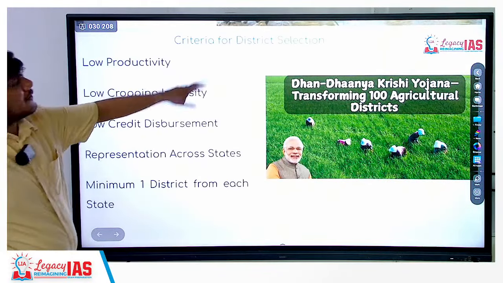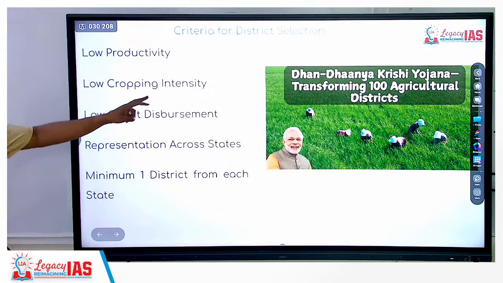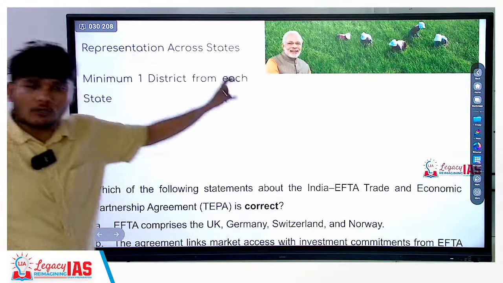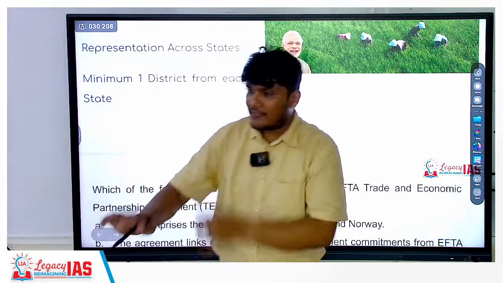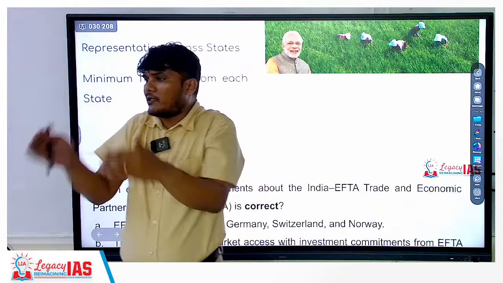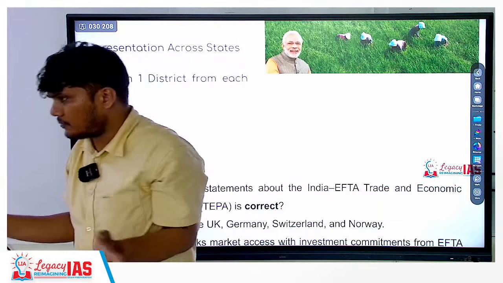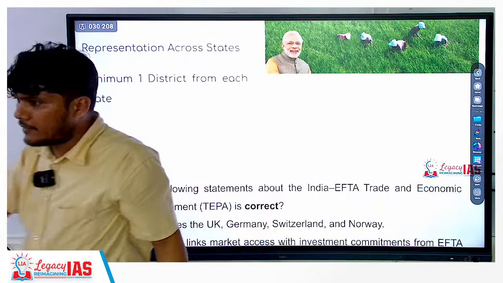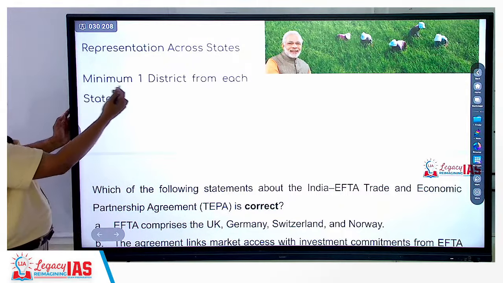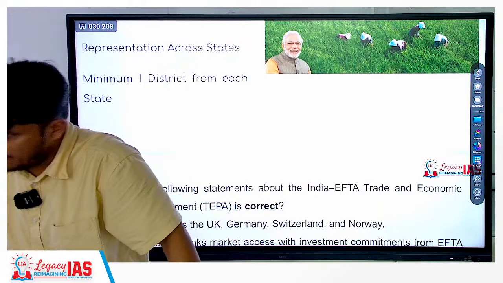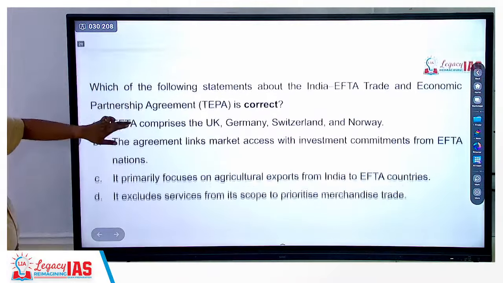So the criteria of district selection: low productivity, low crop intensity, low credit disbursement, which means the institutional source of credit is less. Representation across the state has to be there. That means, let's say the state of Karnataka, there is no district which comes under the top 100 of doing worse, but still a minimum of one district has to be there from each state. That minimum criterion is there, to ensure representation across India. Okay? I hope that's clear.